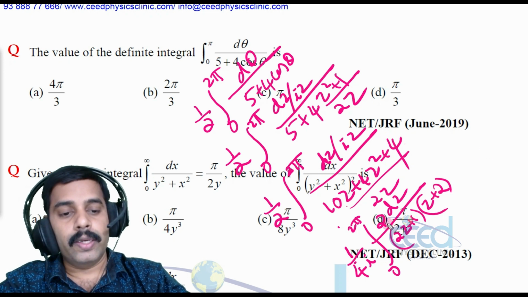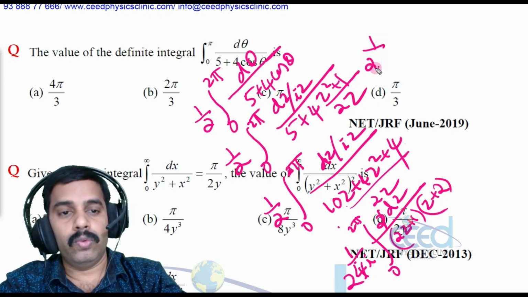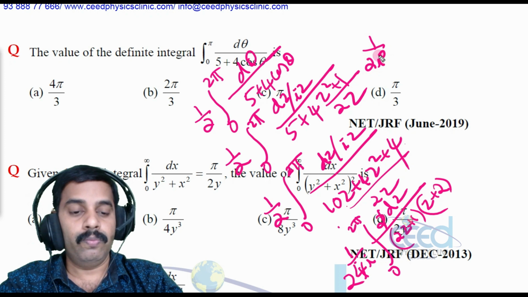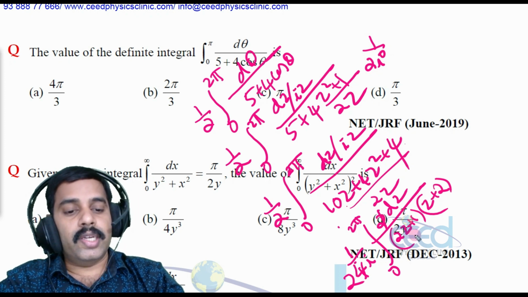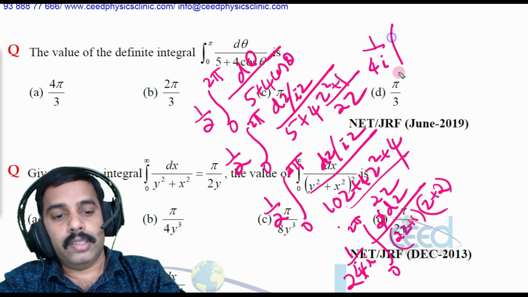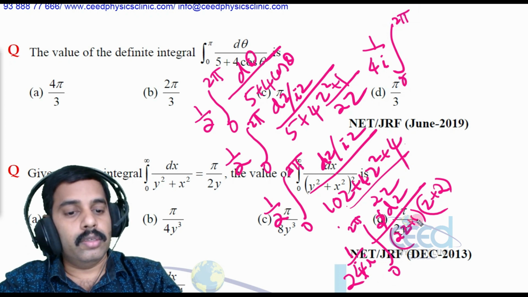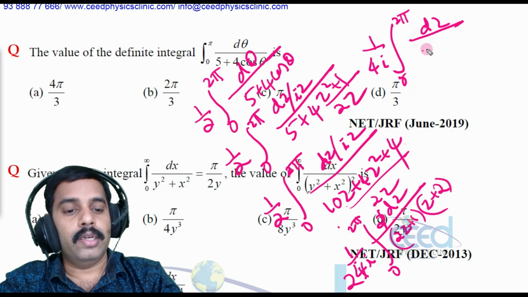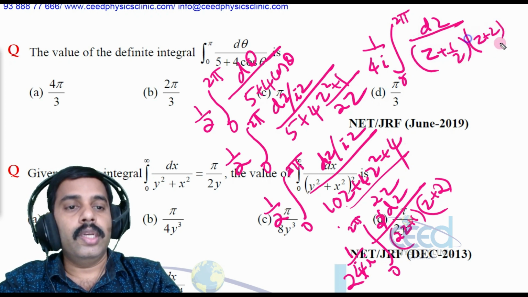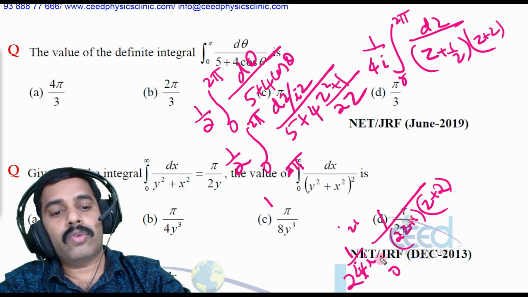All right. Now we can cancel out these 2 and 2, that is 1 by 2i into 1 by 2i into, here this I can write again as 1 by 4i, taking a 2 outside, integral 0 to 2 pi dz divided by z plus 1 by 2 into z plus 2. Now we have already seen this integral. We need to calculate this integral.